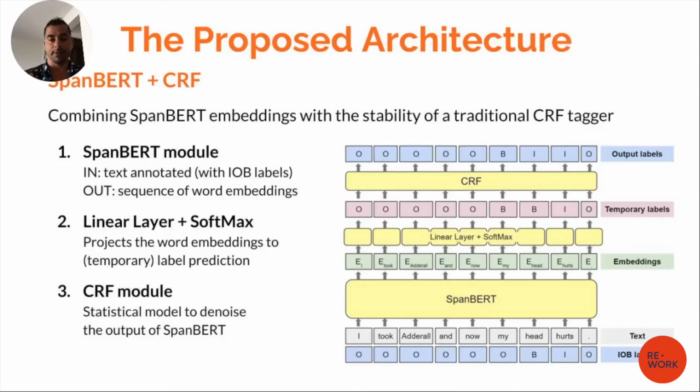A CRF module is nothing more than a statistical system that learns the transitions between the various labels. It knows that, for example, you may not have a B-B like you see in the temporary labels, and it turns it into B-I. Okay, that's the final layer that returns the output labels.